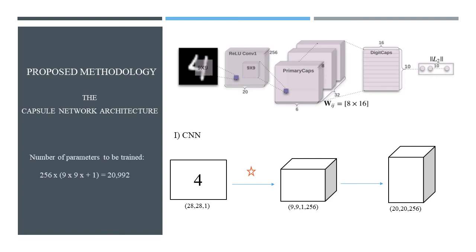This results in the number of parameters to be trained: 9 cross 9, plus 1 because of the bias, and there are 256 such filters, hence it's multiplied by this, giving us an entire value of 20,909.